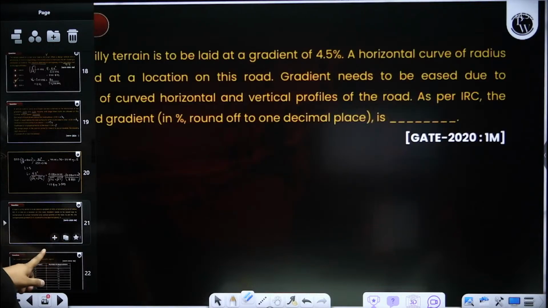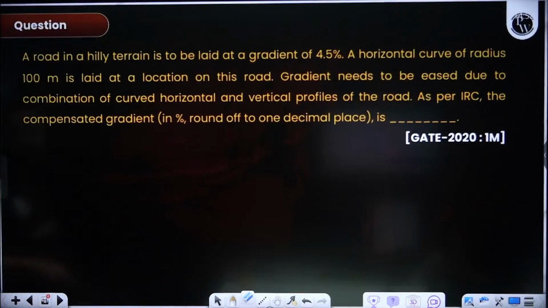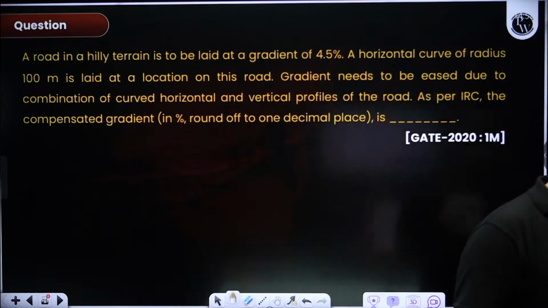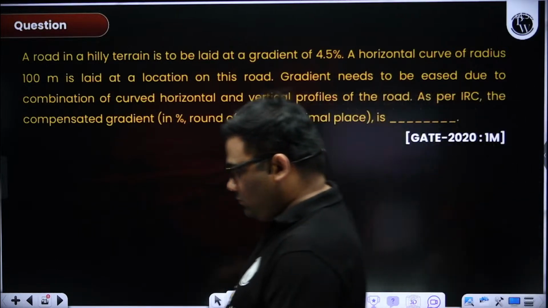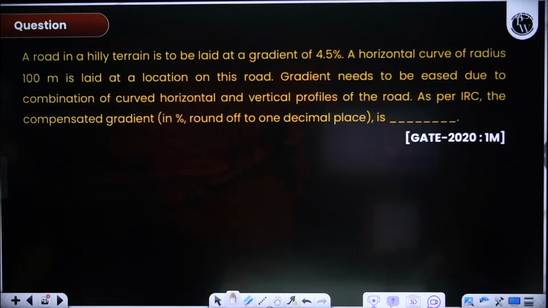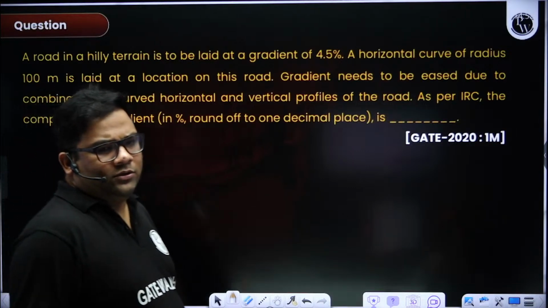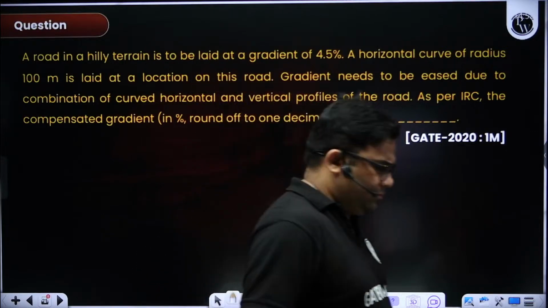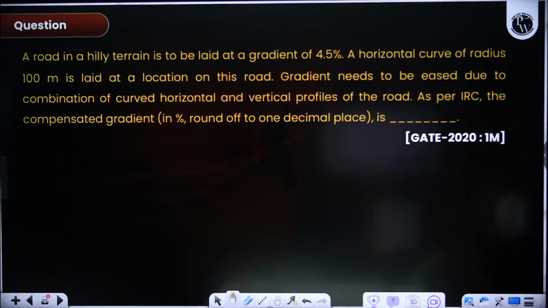Don't listen to me. Okay. Now solve this question. You take 0.08. Take that formula V square by 254 F plus 0.01 N, and you take N as 0.08. Then 0.08 you can take. Okay. You take that and solve the question. Don't listen to this. I am a fool.